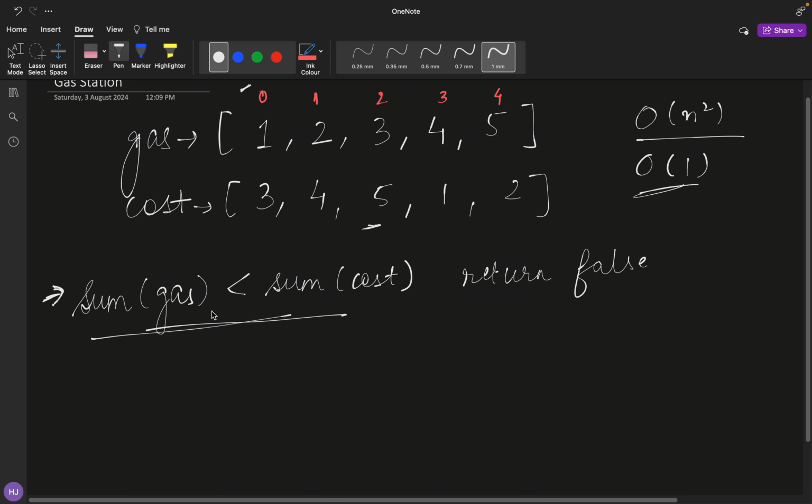So rather than doing all of this, what I can simply assume is, why not try out the difference between the cost and the gas that we have?